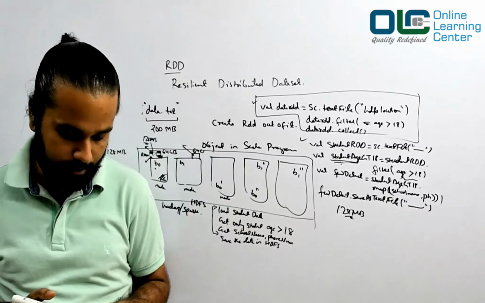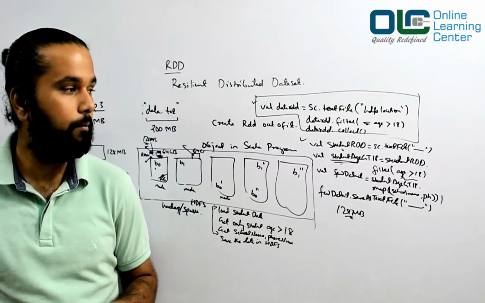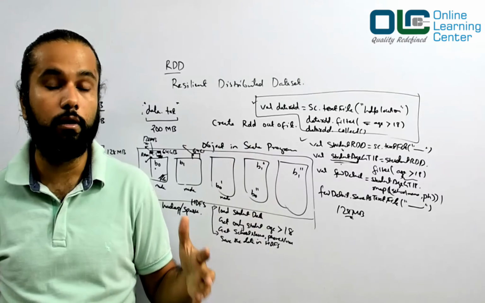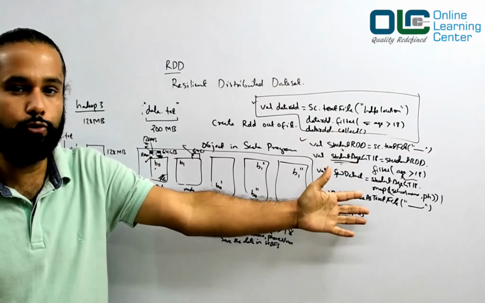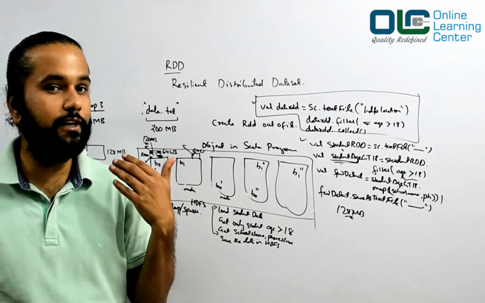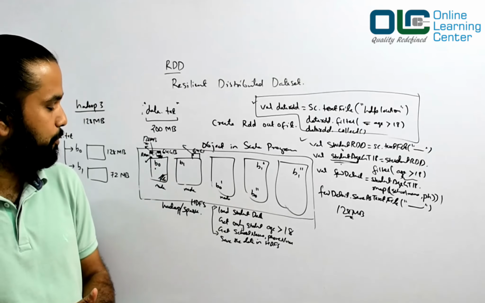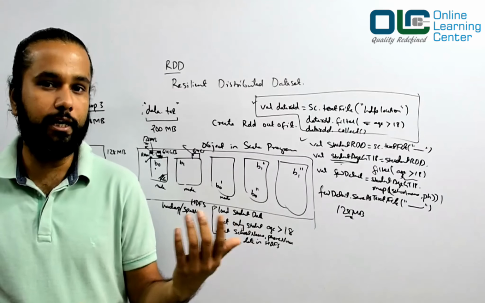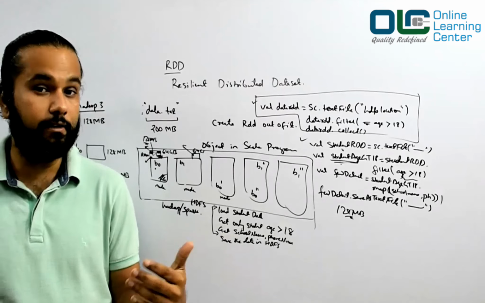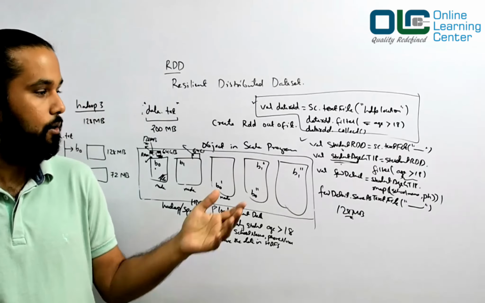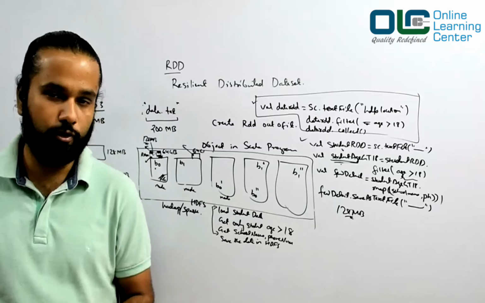I hope it makes some sense to you. We have not done it practically, but I just wanted to give you a high level understanding of what an RDD is. Any operations you do, it looks like you are literally writing code, but under the hood, when those codes get executed, all these things happen in your memory. We'll look into these examples with various use cases and scenarios as we move on with the program, because I would show you how the data would be loaded, how the RDDs are created, what kind of RDDs are created, and whether there will be any shuffle and sorting. All these things we will figure out as we move on with our program.